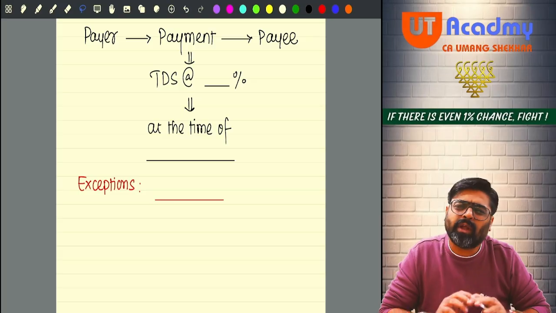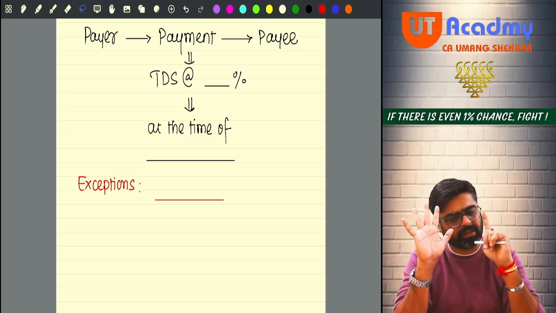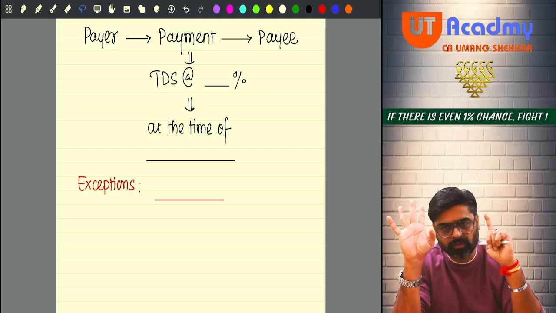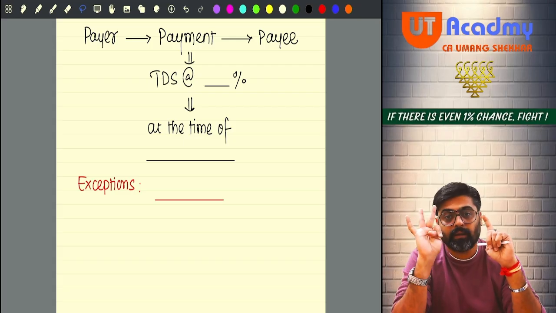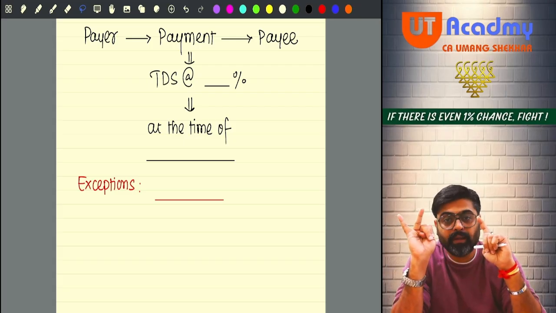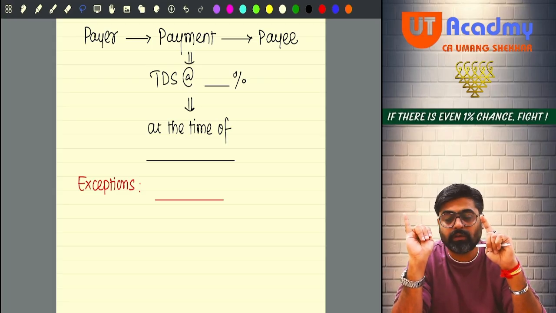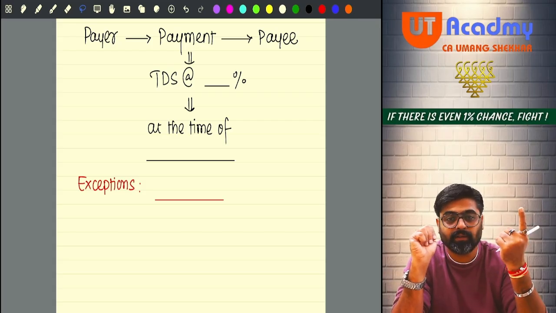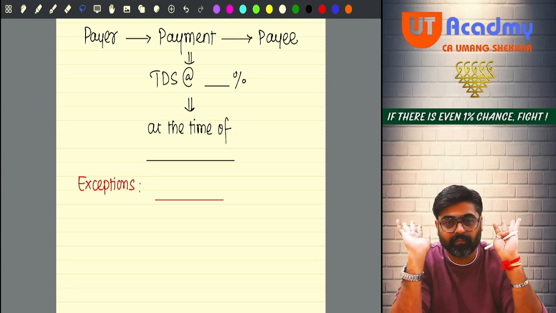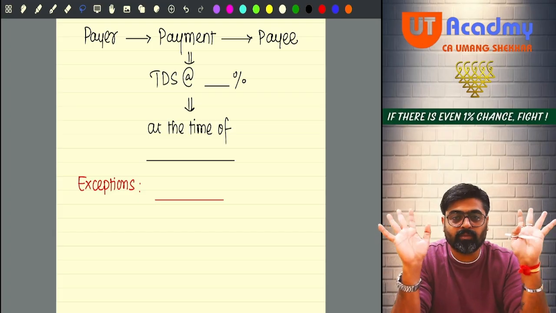In every section, friends, we are going to see all these 6 things only. Number 1, who is the payer? Number 2, what type of payment he is making? Number 3, who is the payee? Number 4, what is the rate of TDS? Number 5, when will the TDS be deducted? And last but not the least, what are the exceptions? One by one we are going to start these provisions.